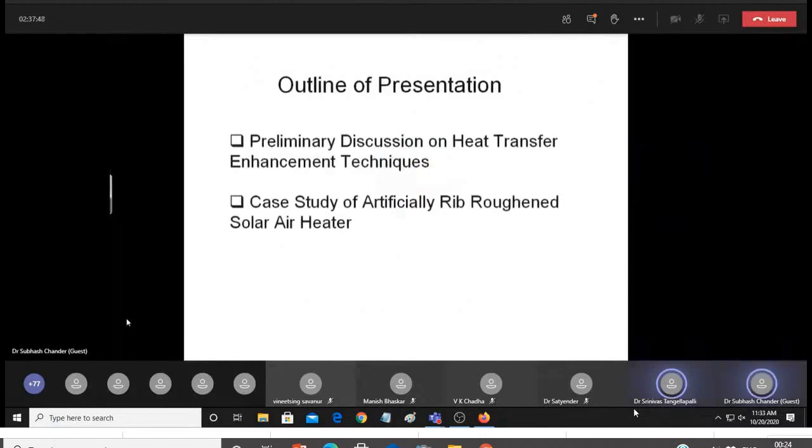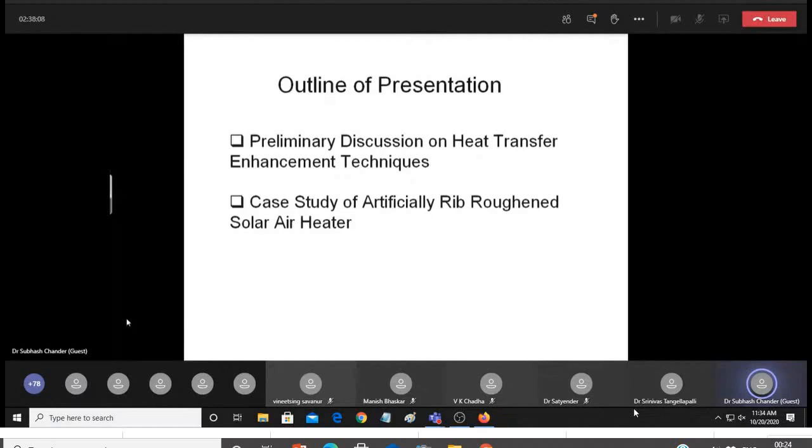The outline of the presentation is that I will first discuss the preliminary aspects of heat transfer enhancement techniques, and in the second part I will be discussing a case study of an artificially rib-roughened solar heater.